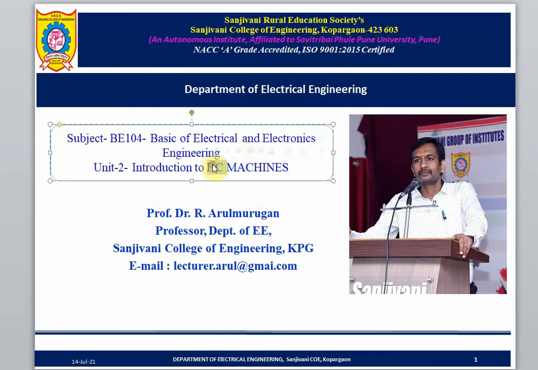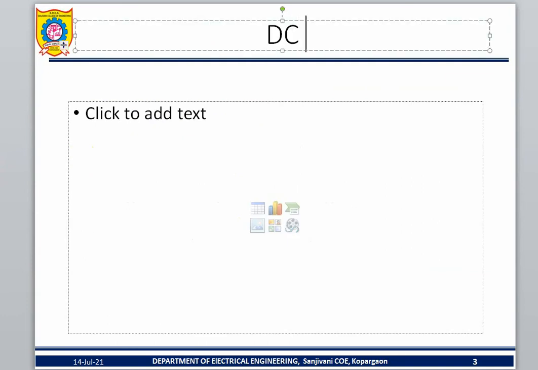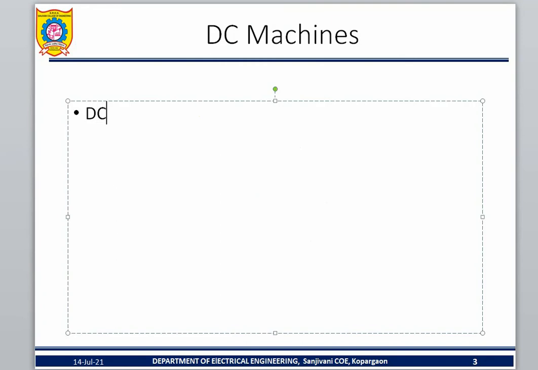Next, what is DC? DC means direct current. DC machines means the DC motor and the DC generator. So DC stands for direct current.